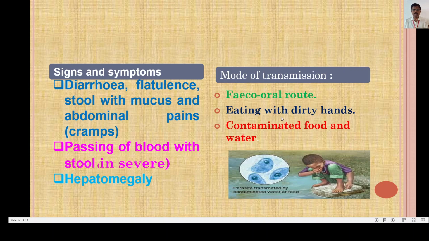If people eat with dirty hands, or take contaminated food and water, Entamoeba histolytica enters the healthy human body and shows its symptoms, and that disease is called amoebiasis.